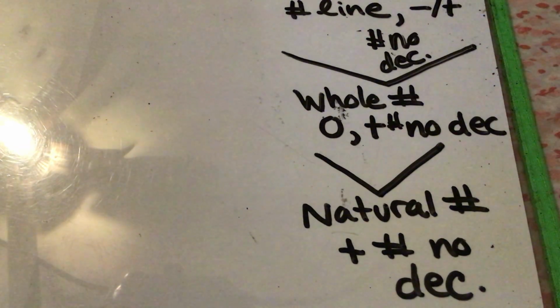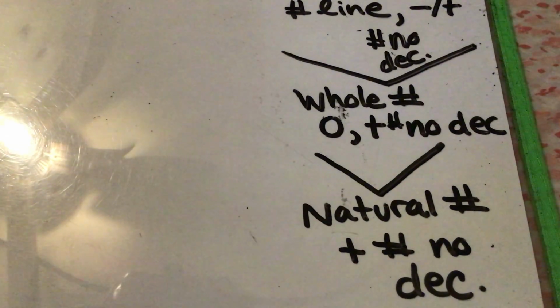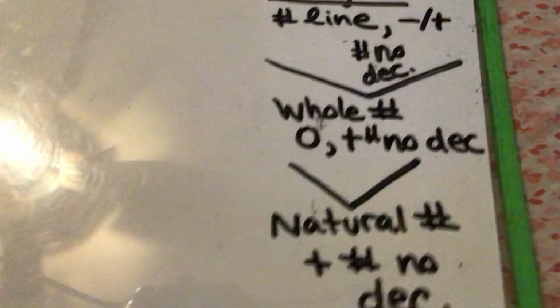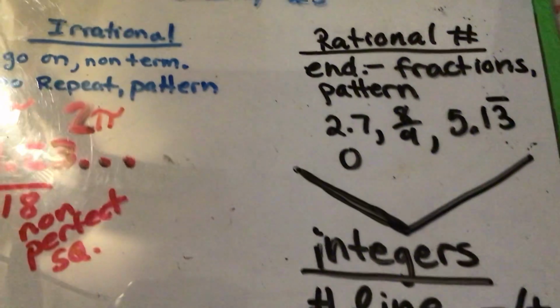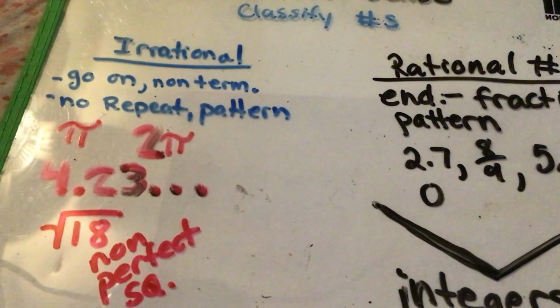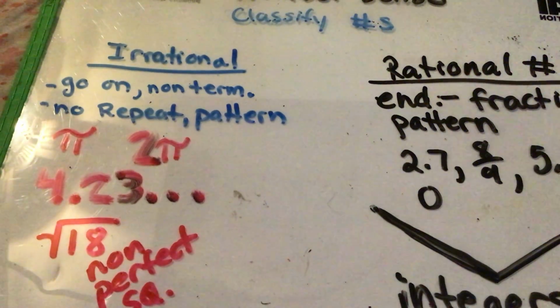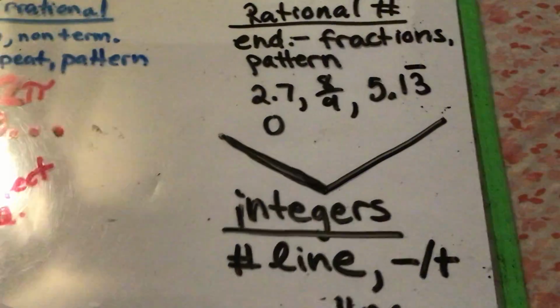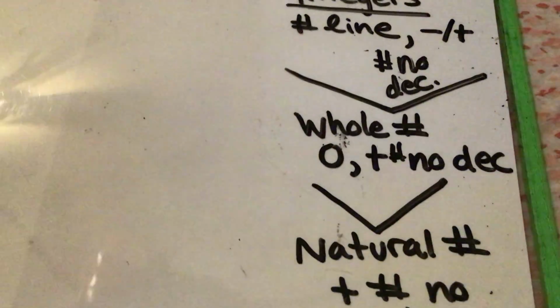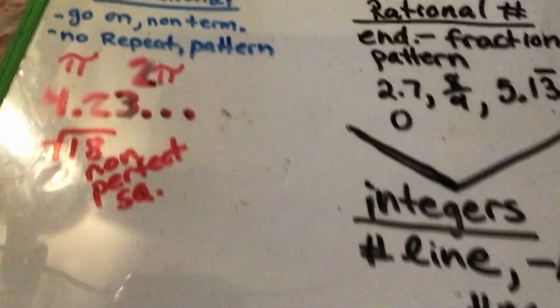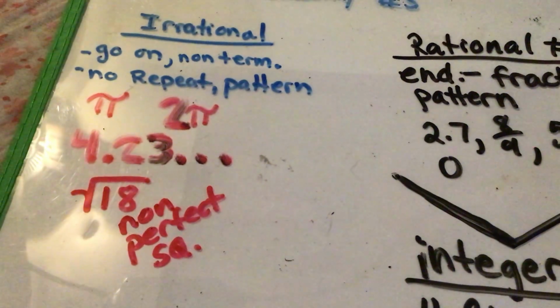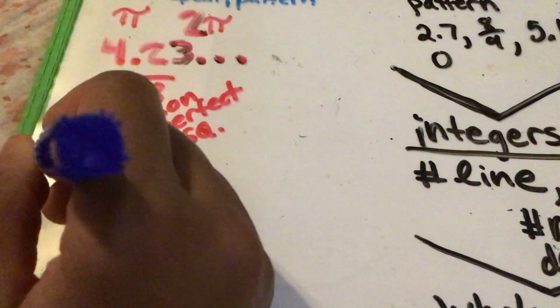So I am going to present you with an example, and we're going to see where it falls on the category here. Our first question is, is it going to be rational or irrational? And if it's rational, I'm going to see how far down this list I can go before it stops. All right, so my first question.